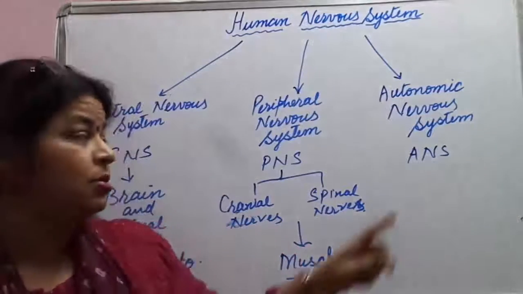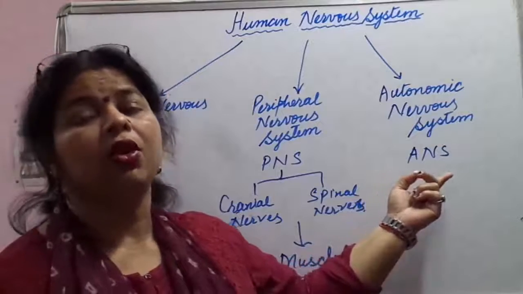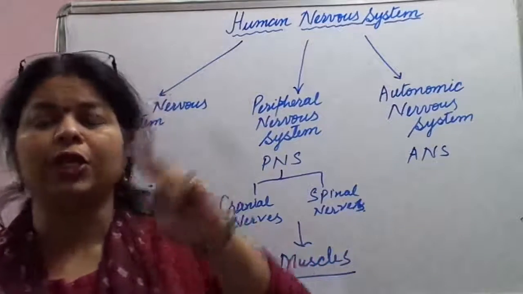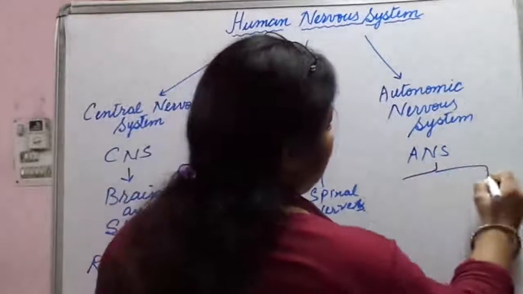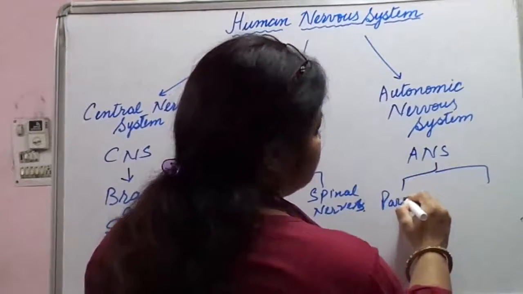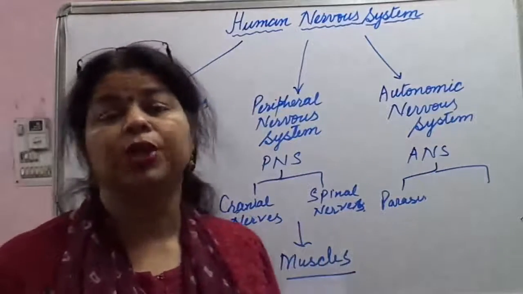Okay, then comes the third one, that is ANS or autonomic nervous system. Now this is again made up of two types of nerves. What are they? The pronunciation is very important.